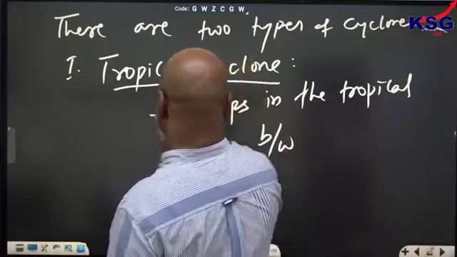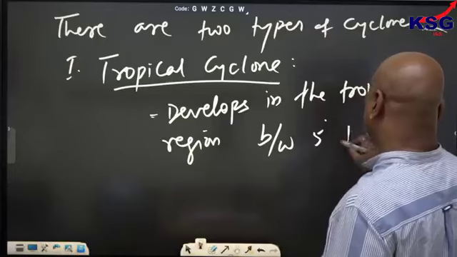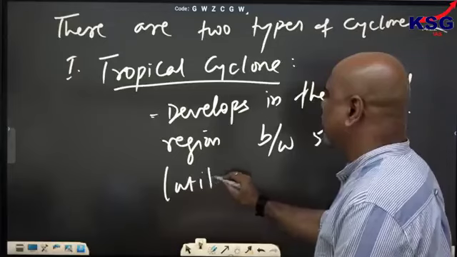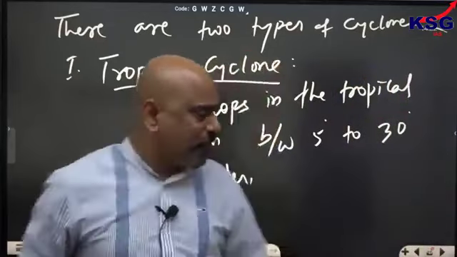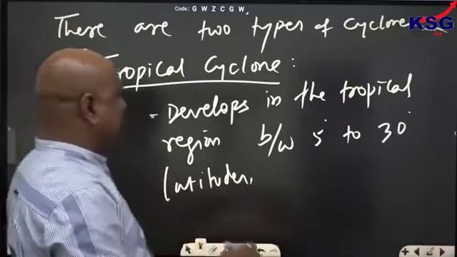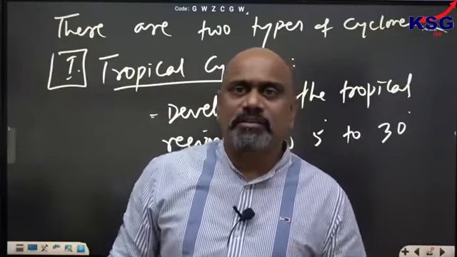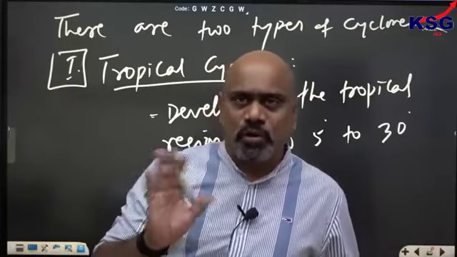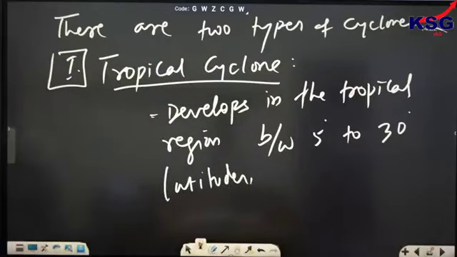between 5 degree to 30 degree latitudes. Why have I written 5 degree latitude? I said usually the tropical cyclone develops between 5 degree to 30 degree latitudes. Why do they develop in these particular regions? Because Coriolis force is necessary. Within 0 to 5 degree latitude there is no Coriolis effect. Coriolis effect is very less, which doesn't have the capacity to whirl the wind.